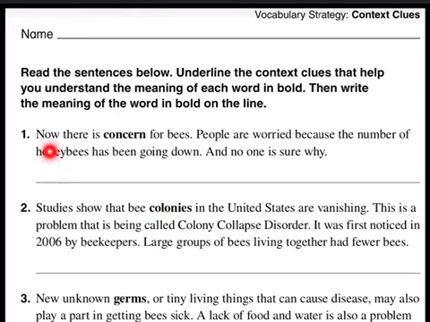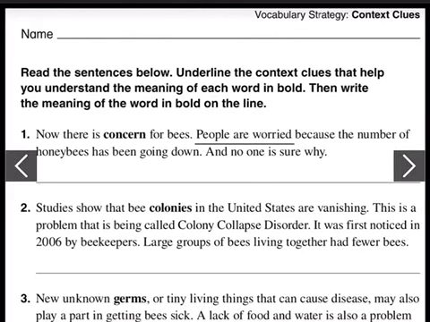Number 1. Now there is concern for bees. People are worried because the number of honeybees has been going down and no one is sure why. Now the word is concern. Which of these other words do you think can help us to figure out the meaning of the word concern? Give it a moment to think. If you need to pause the video, go on, pause it, and try to figure out the context clues.